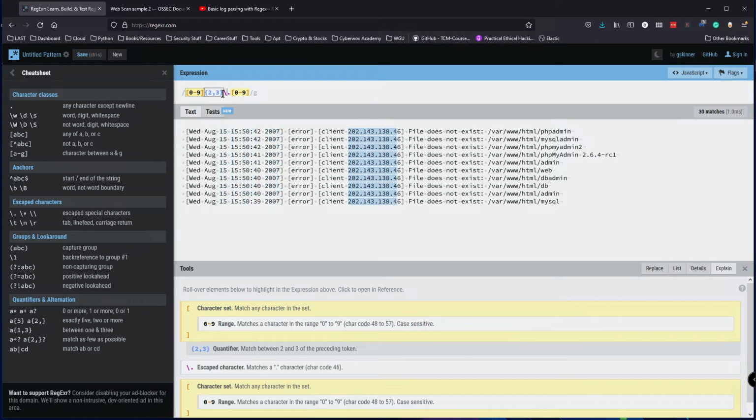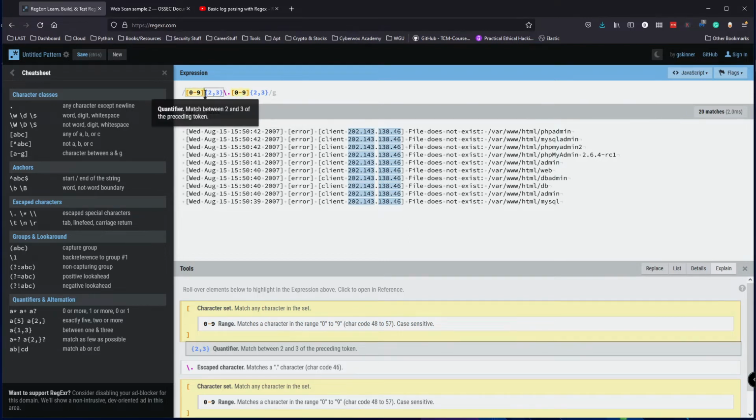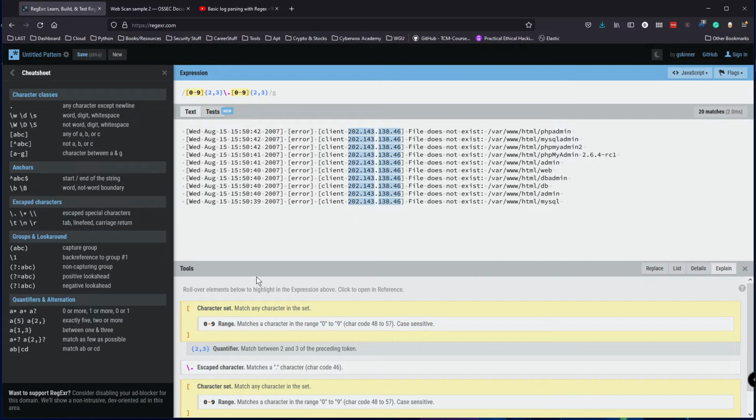Backslash here. Okay, let's see. And then if we try to specify maybe a 2 or 3 digit number. Okay, there we go. That's sweet. That's perfect. So this is how you escape the character. You put the backslash before it. I knew that was the way. I just needed to figure out if it was before or after.